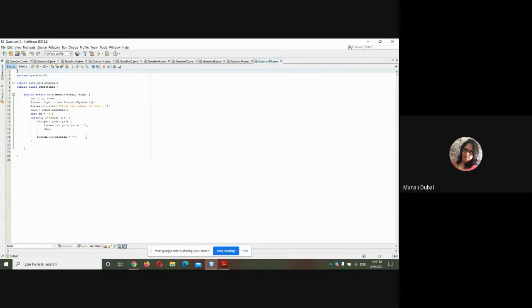Again, a pattern, right? ABCD pattern. You understood that? Yes, madam, it's easy. Using character only you can do, right? Yes, madam. But I have one question, madam. To print like this, let me run this, madam.